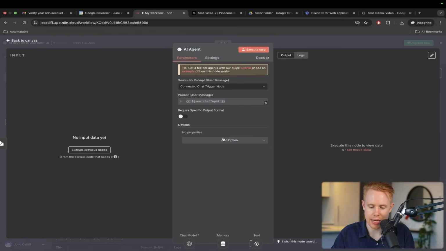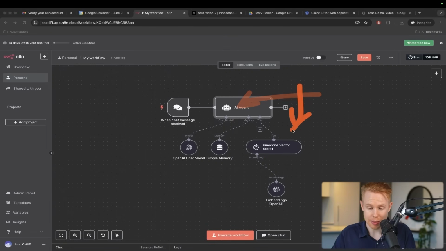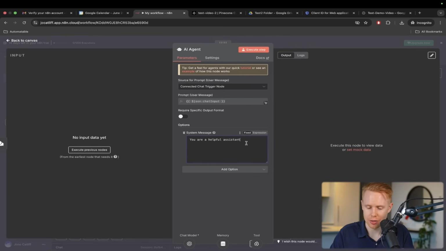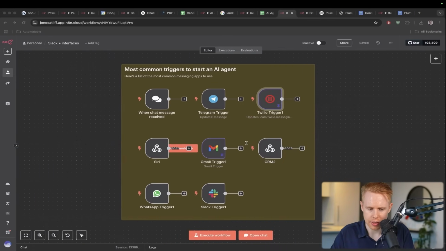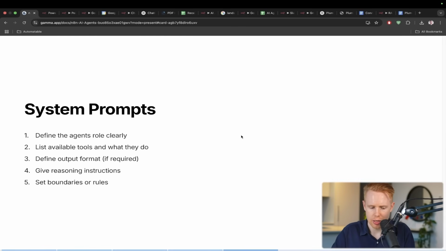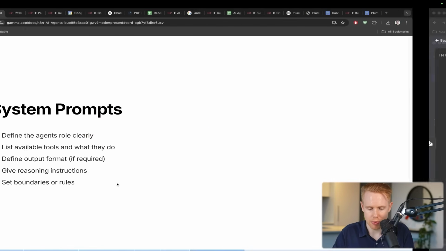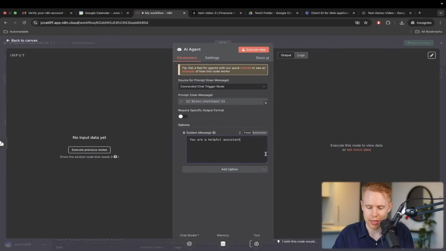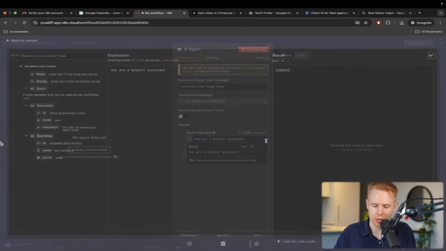And then in the AI agent, it's also very important to have the system message, because if you don't add these prompts in here, it's probably going to mess up. So we just need to be very clear. If we go back to the ultimate prompting guide here, we need to have multiple things, numbers 1 to 5. The first thing is defining the AI agent. I'm going to flip this to expression so I can open this up.